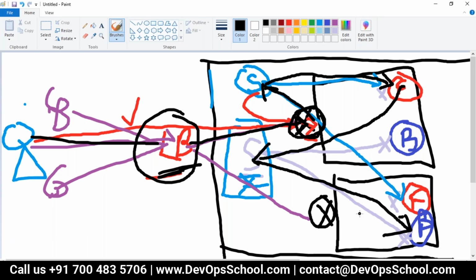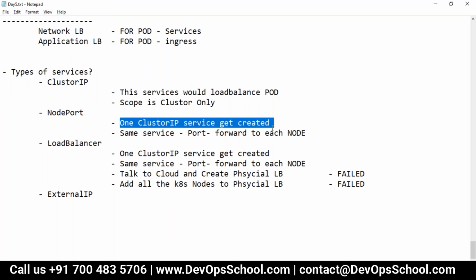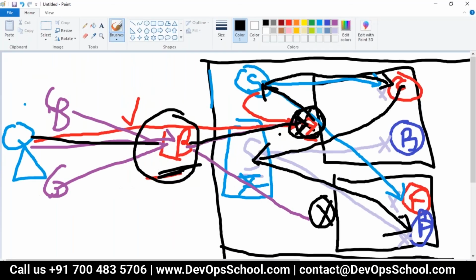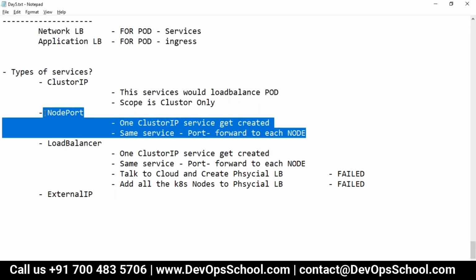So guys, what is a node port? Simple definition, please read it. When you create a service with the node port specification, what happens? One cluster IP service gets created, and the same service gets port forwarded to each node. Each node, I said, each node. Means this service gets forwarded to both the nodes. This is what happens with the node port. When two things you can get it together. Got it? What is the node port?